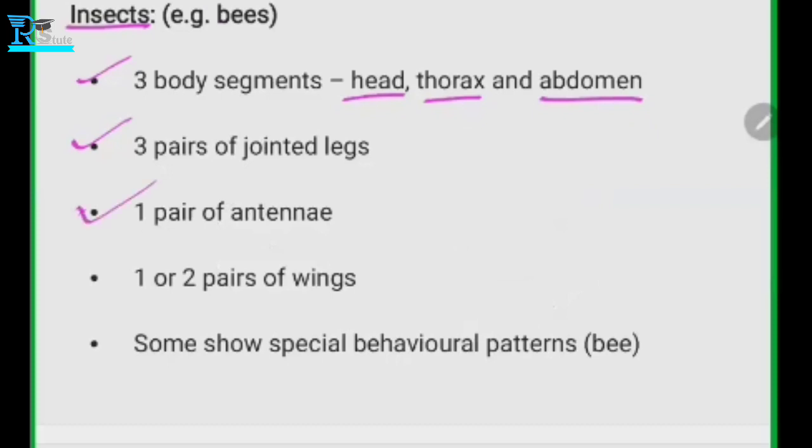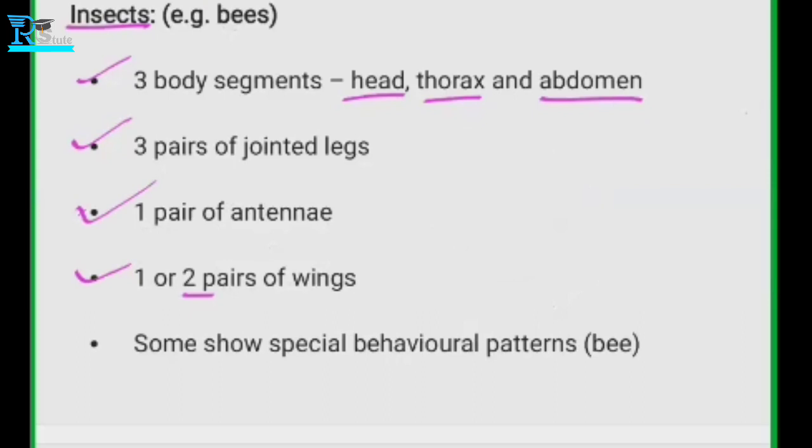One pair of antennae, and one or two pairs of wings. They also have wings; they can have one pair, or they can have two pairs. For example, flies have two pairs. There are some insects which have only one pair, or the two pairs are fused, so we count only a single pair.